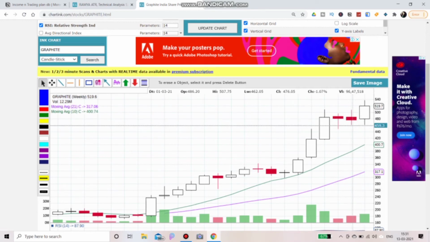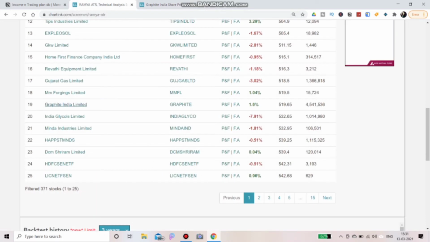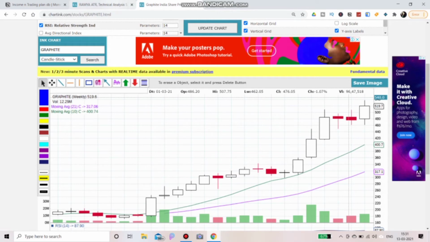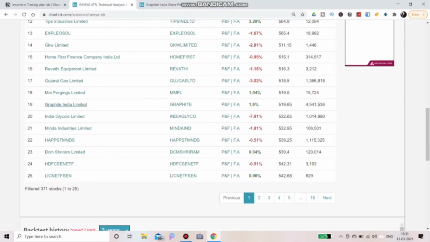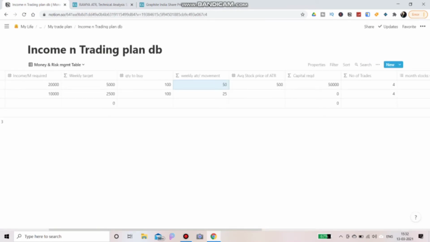And from 462, sorry, from there 505 to 34, it's a red candle. Then 506, 417, again a 100 point movement. So it has given around a 50 point movement, so that is okay. We can choose this stock. You can choose whatever exact target you want. It is not mandatory that you get only this much amount, you can adjust as per your need.